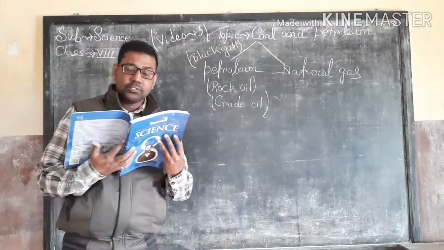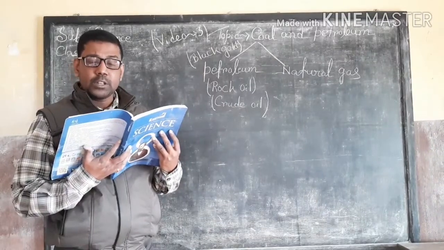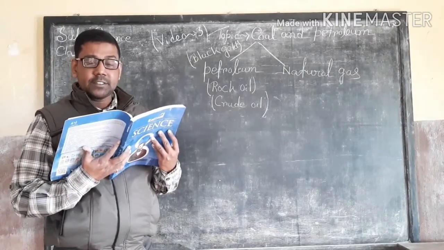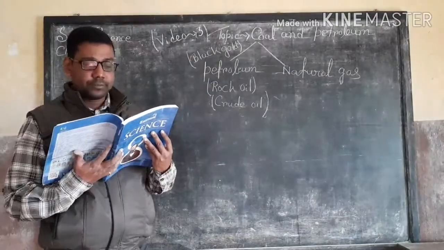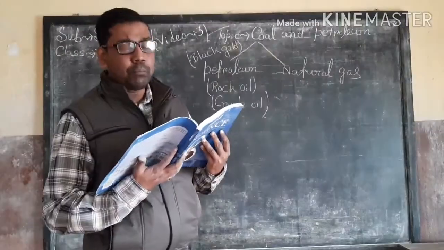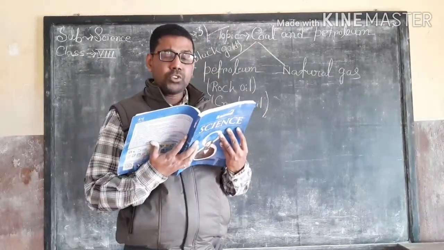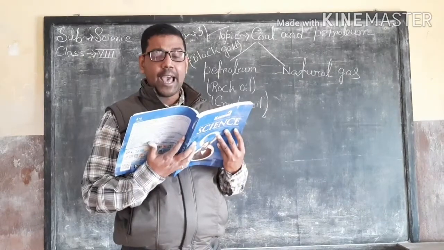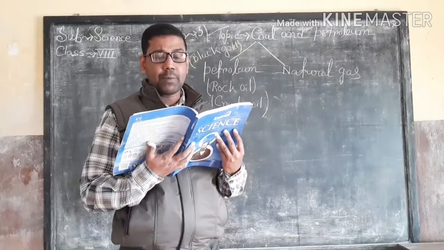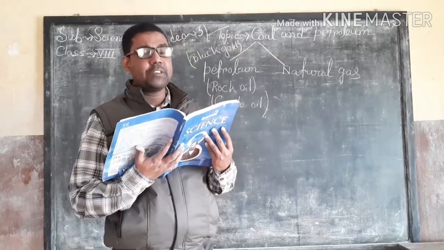The fraction which has a higher boiling point condenses near the base, and the one having a low boiling point condenses in the topmost tray. The gas which goes out of the column is known as petroleum gas. The various fractions obtained by refining petroleum and their uses are summarized in the table given below.